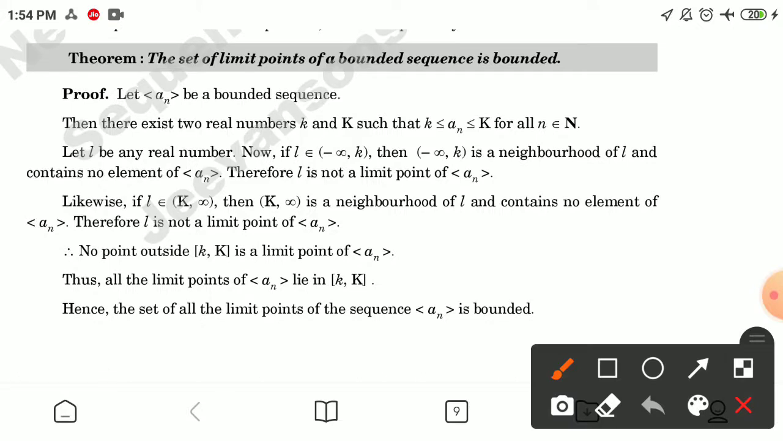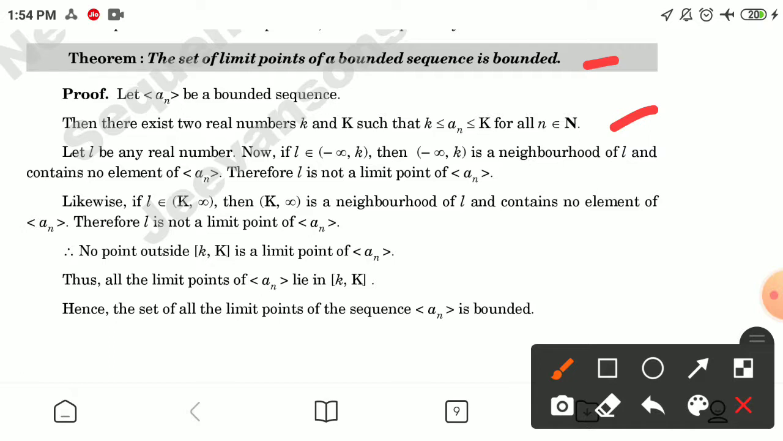Now the next result: the set of limit points of a bounded sequence is also bounded. For the proof, let a_n be a bounded sequence. Then there exist two real numbers k and K such that a_n is between small k and capital K for all n belonging to N. Let L be any real number.